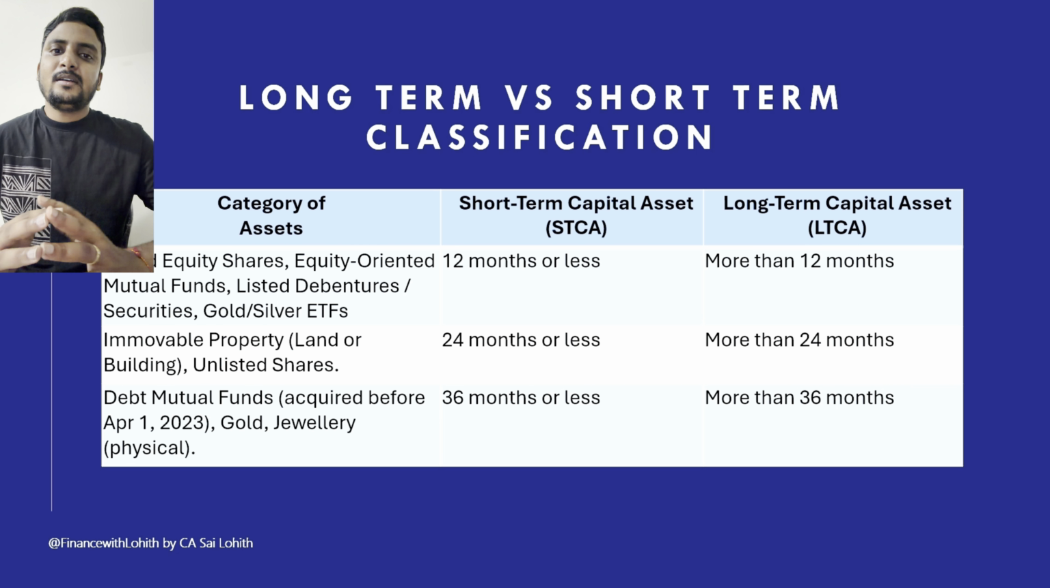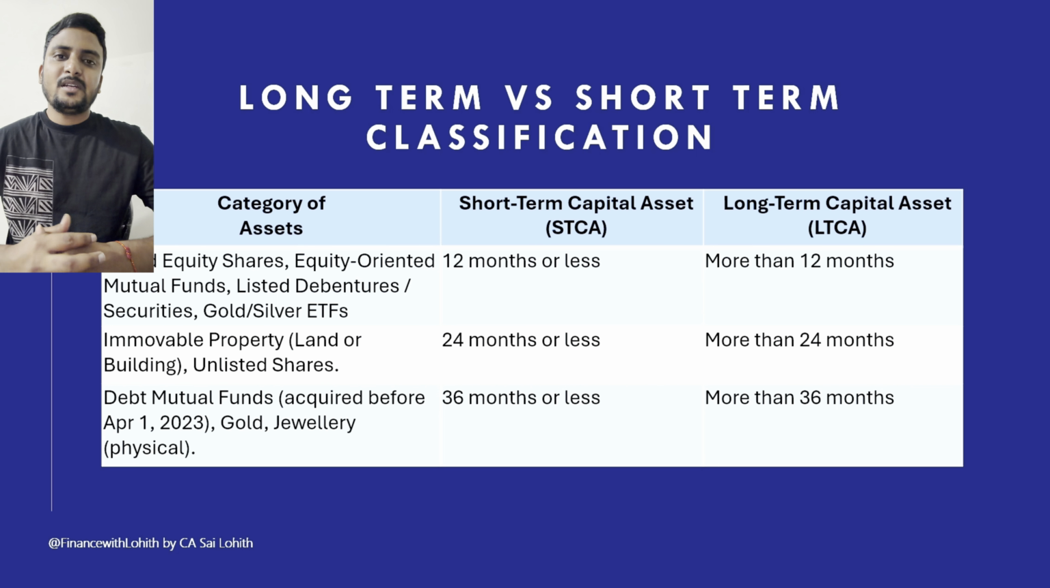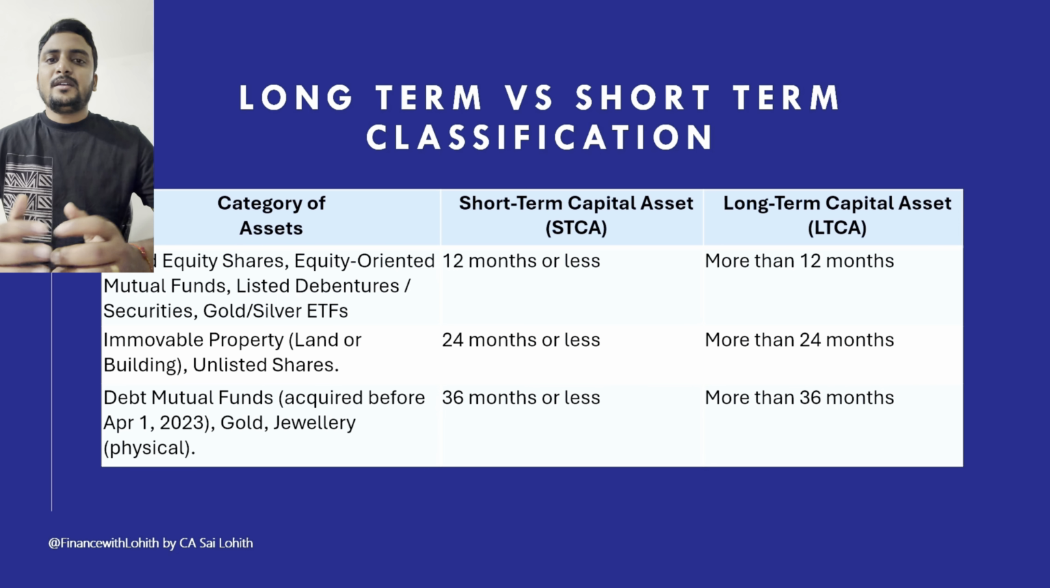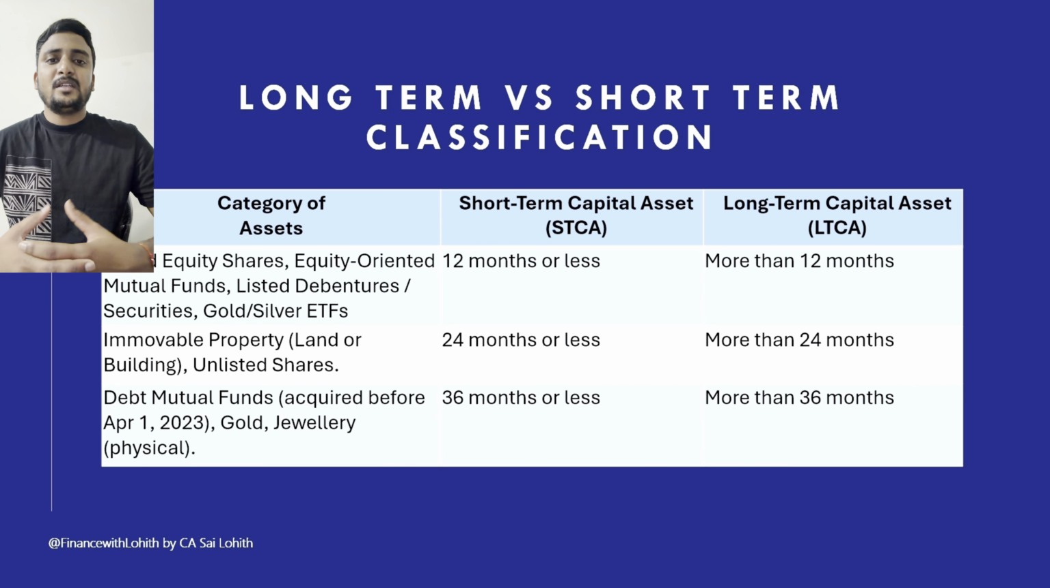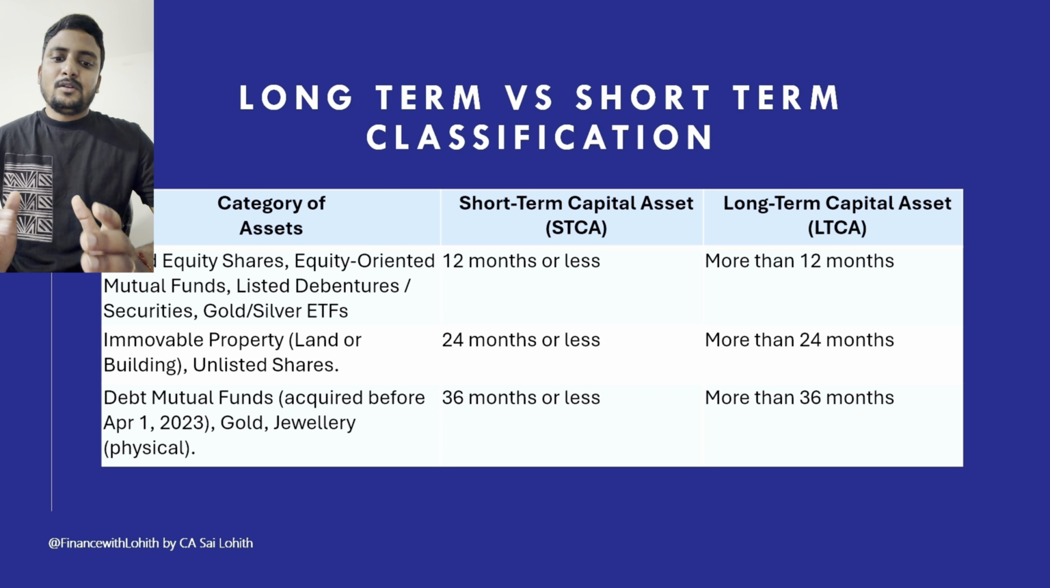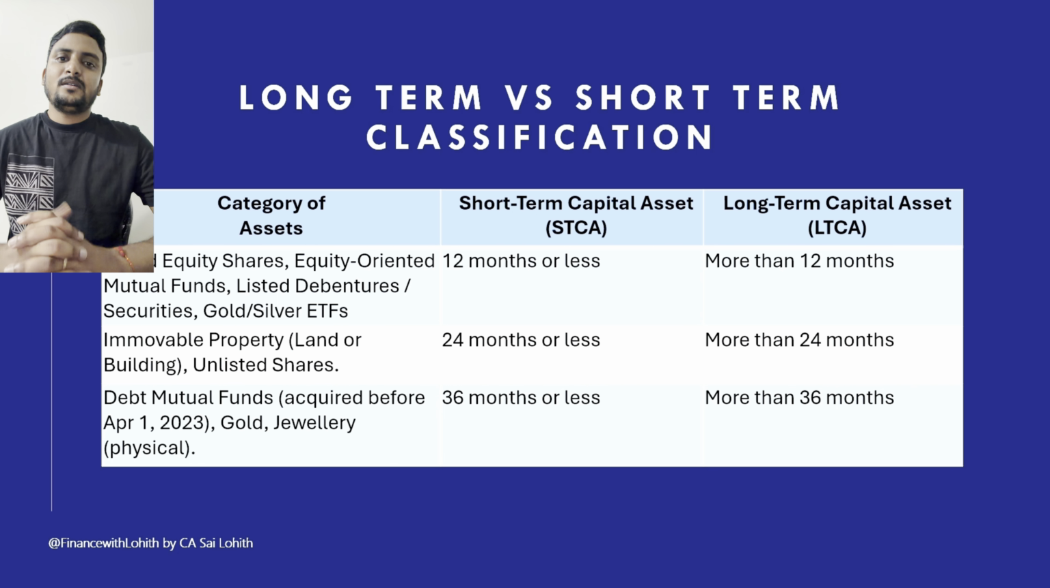And the third category is debt mutual funds which are acquired before 1st April 2023, and physical gold jewelry. These will be classified as short-term capital assets if they are held for less than or equal to 36 months, and if they are held for more than 36 months, they will be treated as long-term capital assets. Gold and silver ETFs, which are traded in the stock market, will be considered in the first category.